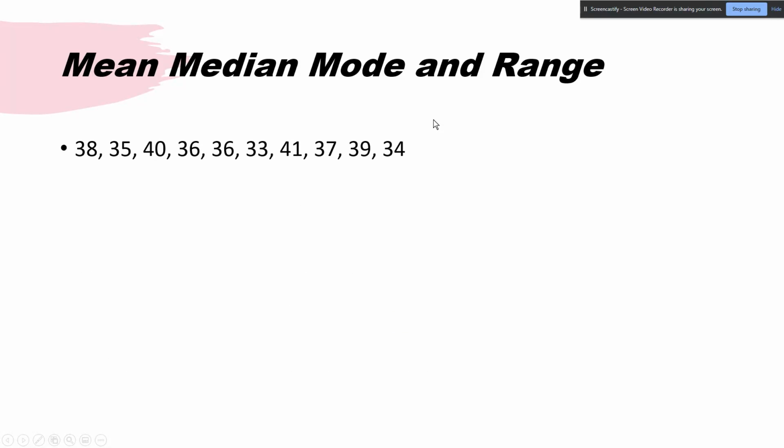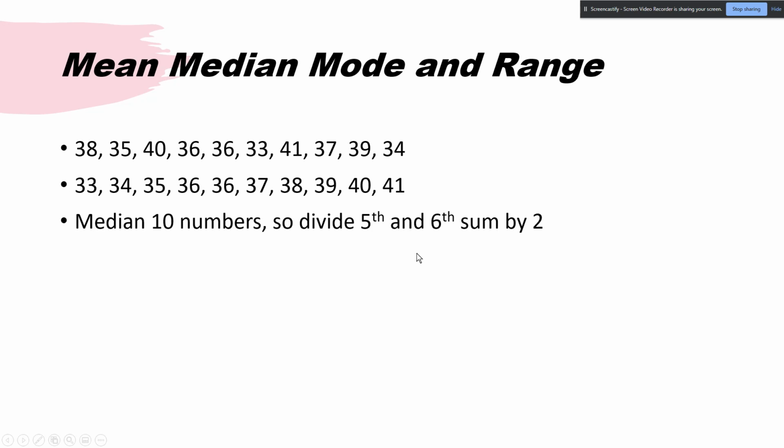So let's go ahead and have a look at this one. Again, we have 38, 35, so it tells us we need to arrange our data. So we arrange our data from smallest to large. In this case, we have this 33. How many do we have? 2, 4, 6, 8, 10. That's going to change some things.